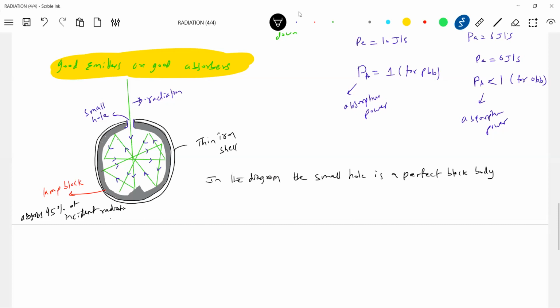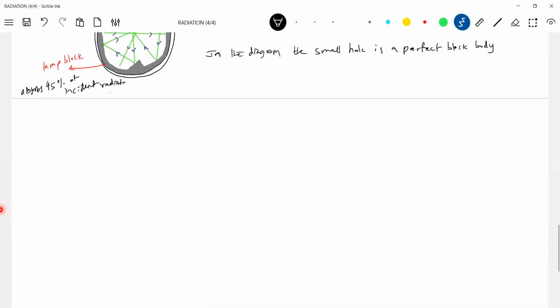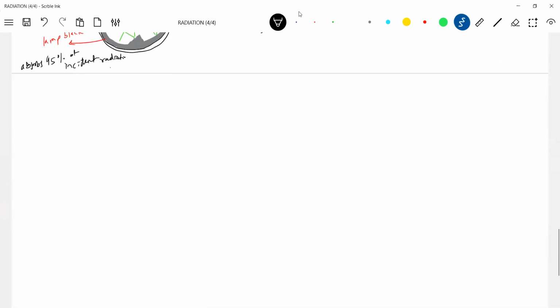Okay, now charcoal. All of you know charcoal. Even now, we use charcoal in the iron box. Did you ever think why we use charcoal? The traditional iron box, I'm talking about.